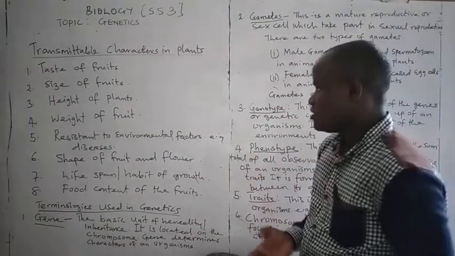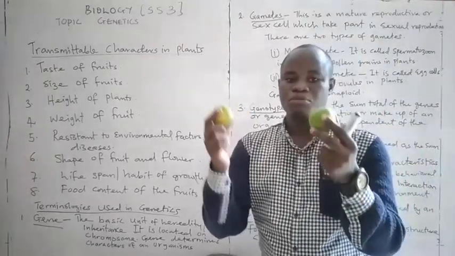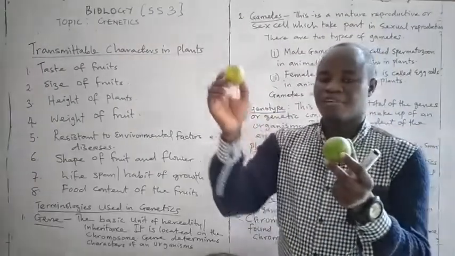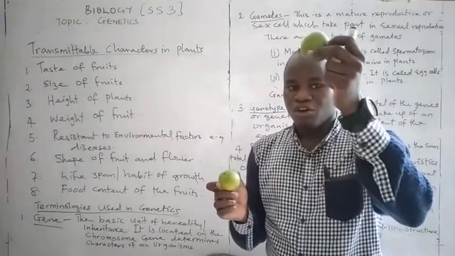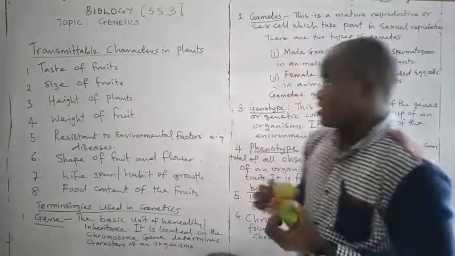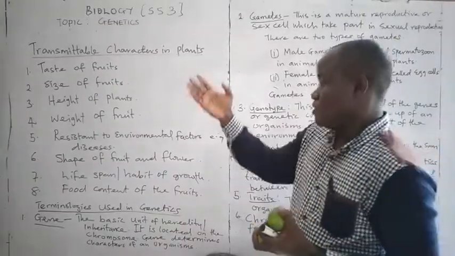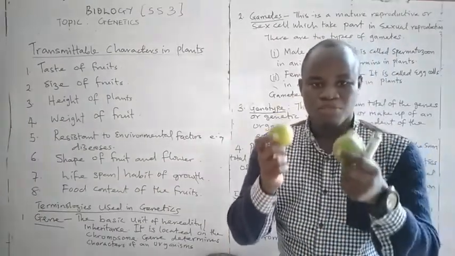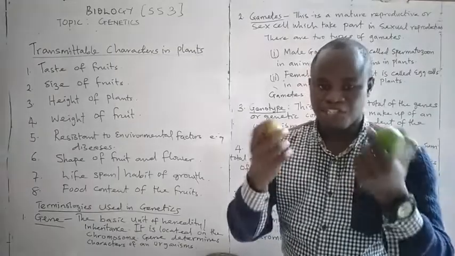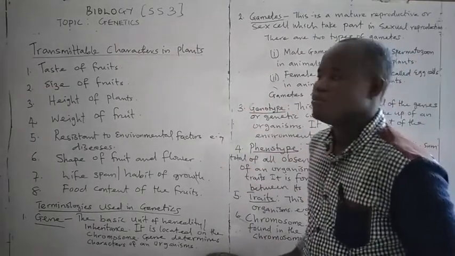The first one is taste of the fruits. If you look at these two fruits I have with me, you will agree with me that this ripe one, the taste will be better than these unripe fruits. That is the first example of transmittable characters in plants. Though they are obtained from the same plant, the tastes are different.